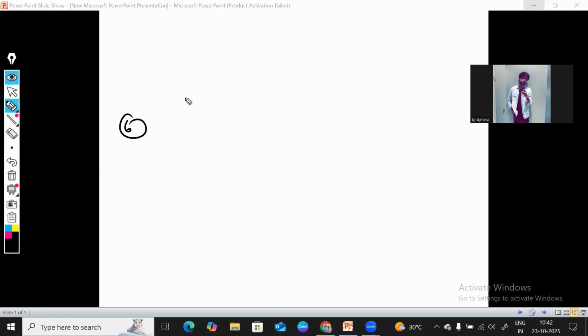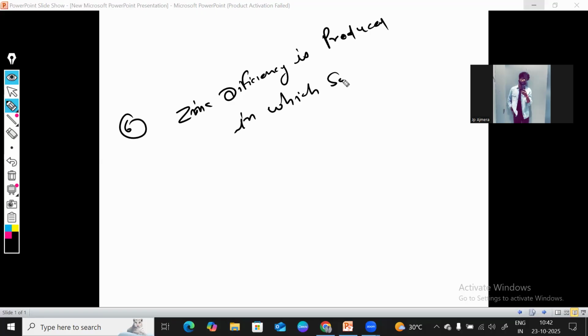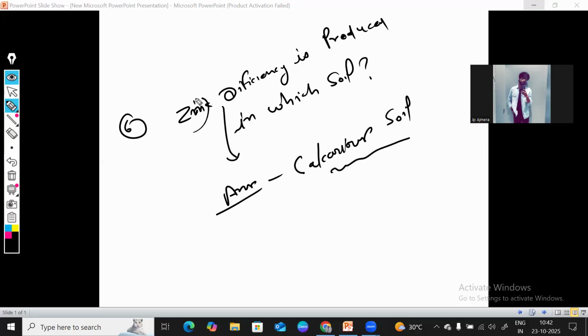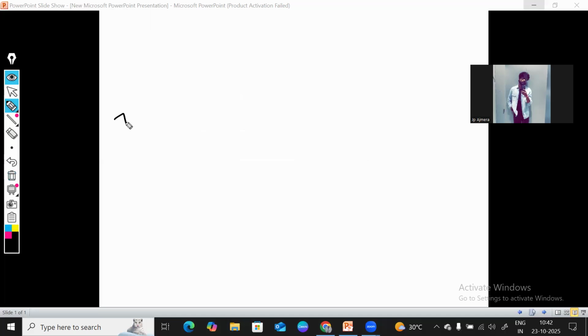Zinc deficiency is produced in which soil? They are asking for zinc deficiency in a particular soil. The answer is calcareous. Calcareous soil is the soil that is deficient in zinc nutrient. Good. Let's move to the next one.